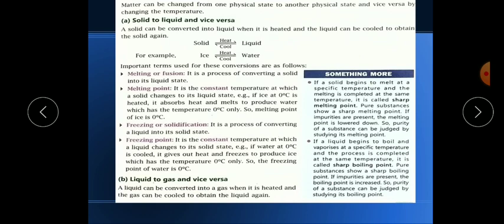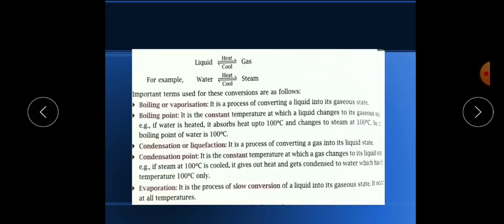And when again we condense that gas, with the help of any cool plate or any medium, when we cool down that gas or water vapor, we will get back the liquid form of water. Okay, so it is very important. So both these processes are also reversible, you can see. Water we will get into steam by heating, and when we condense the steam or cool down the steam, again we will get the same liquid water, you can see.